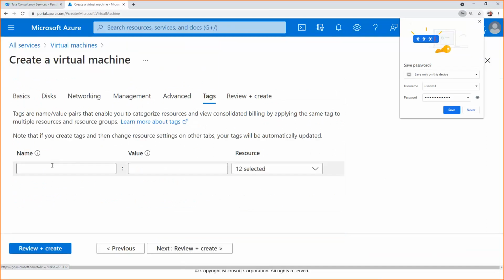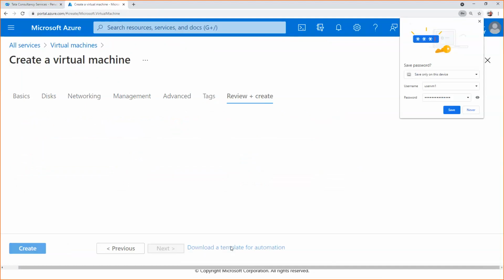Tags are like key-value pairs, so you can search using the keyword and value. VM type is Windows, I can give. Okay, I think it is not acceptable. VM OS type, this is also not acceptable. So, okay, for timing, I'm just leaving it. Next, review and create.